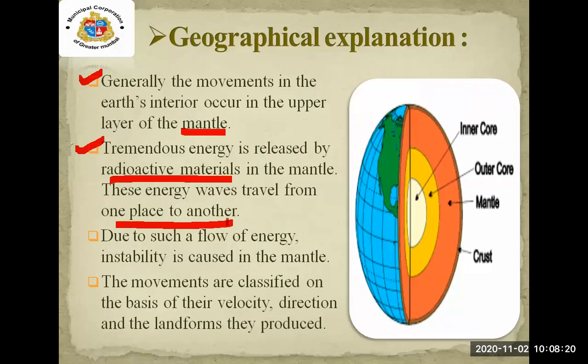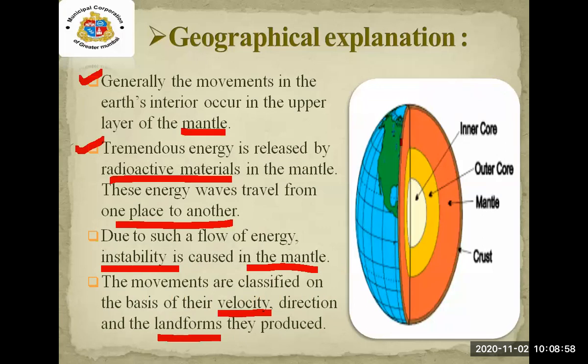The flow of it is floating. It is flowing from one place to another. The energy which travels, you can see there is a lot of energy in that region. So due to that flow of energy, the instability is caused in the mantle region. The movements are classified on the basis of their velocity, direction, and the landforms they produce.